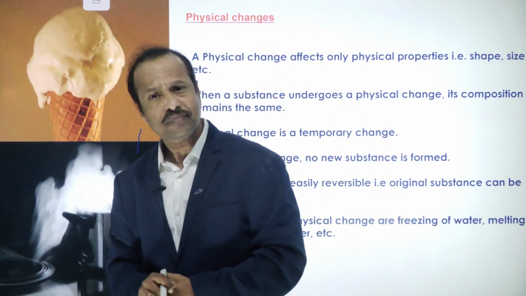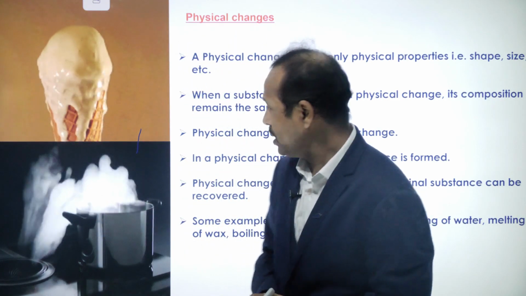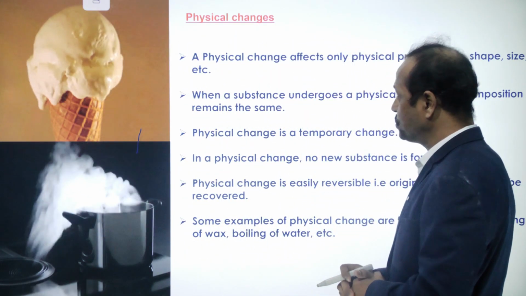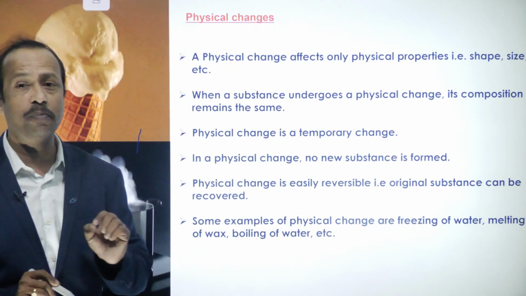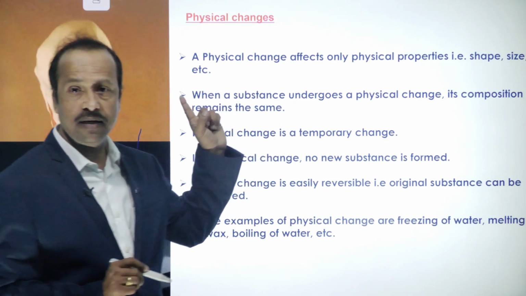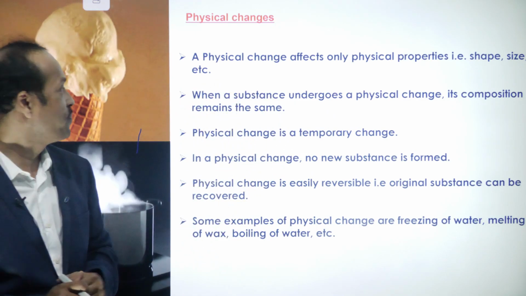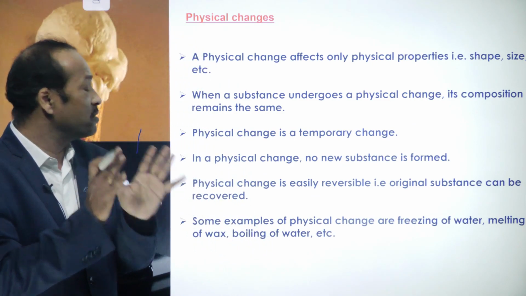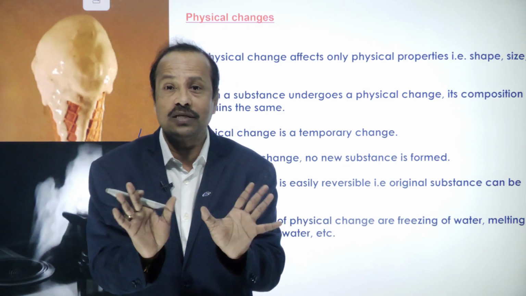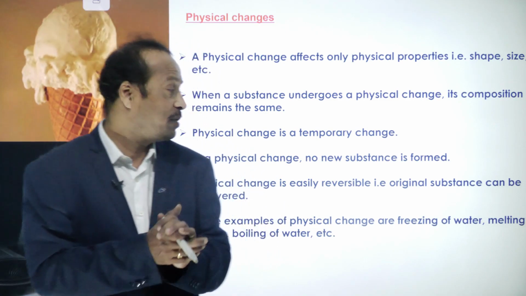So this is a physical change. Okay, so what are the properties of a physical change, students? Yes, a physical change affects only the physical properties like shape, size and state, etc. When a substance undergoes a physical change, its composition remains the same. Means what? It does not change its composition, how it is made up of.